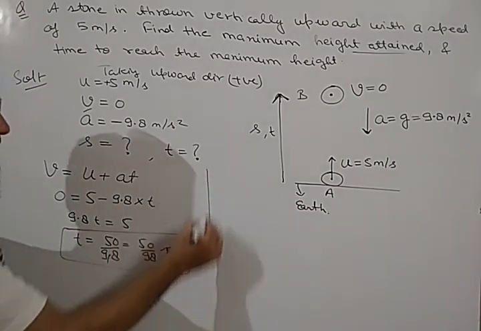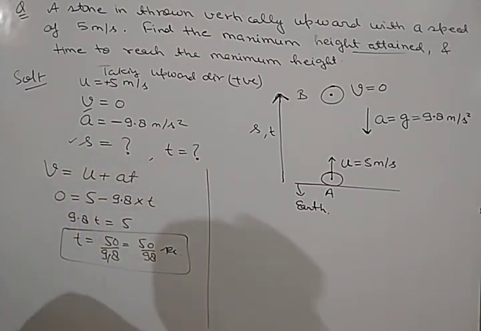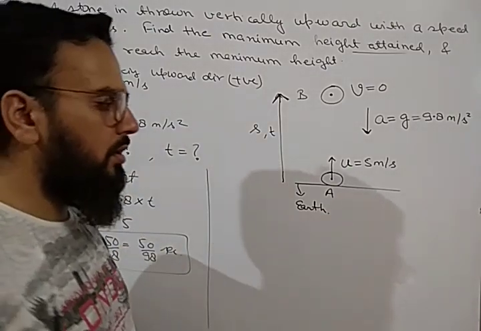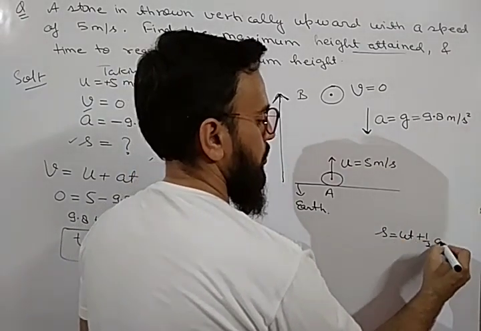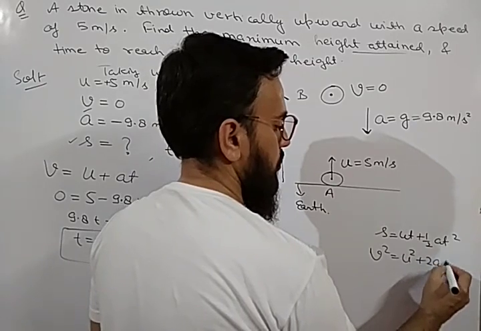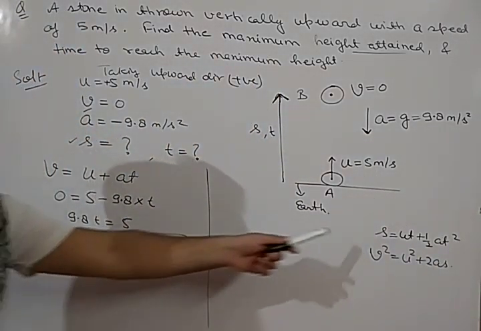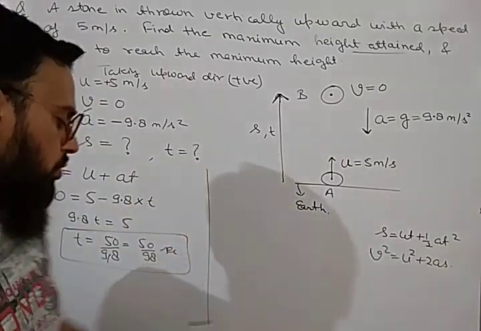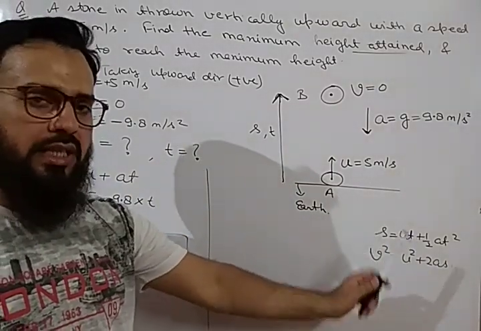Now the second thing we have to find is s. So s can be found by two methods. We know the equations of motion. The second equation of motion is s is equal to ut plus half at square, and the third equation of motion is v square is equal to u square plus 2as. We can find the value of s from both of these equations because we know the time also.